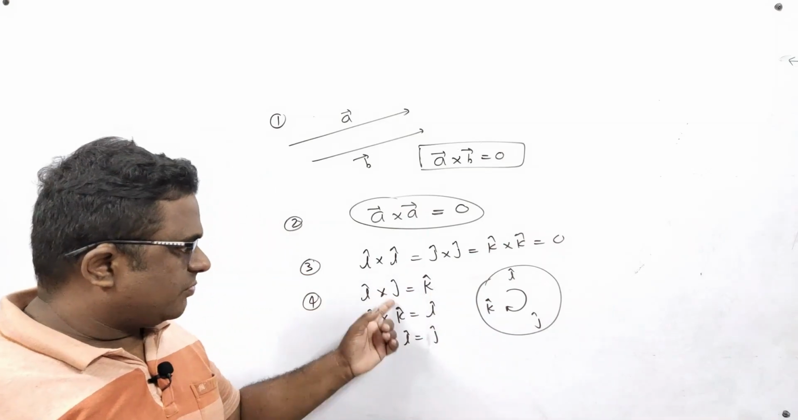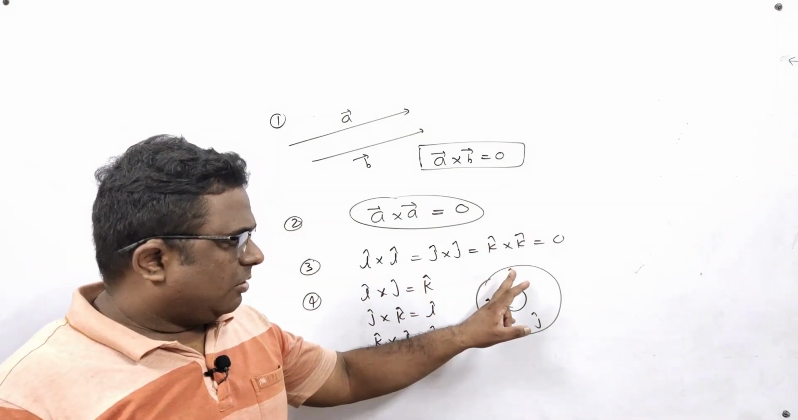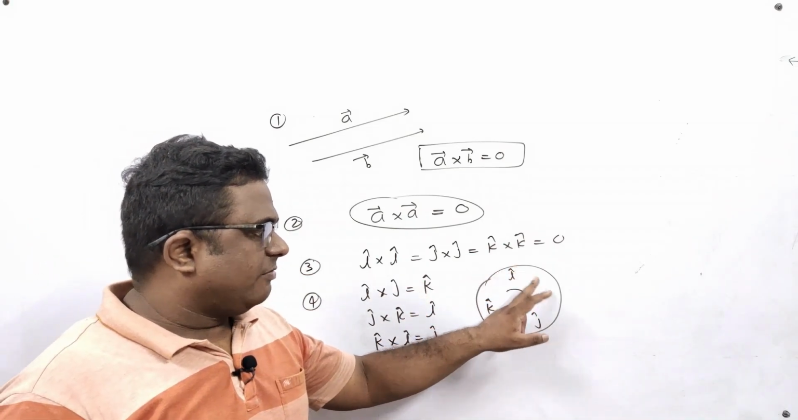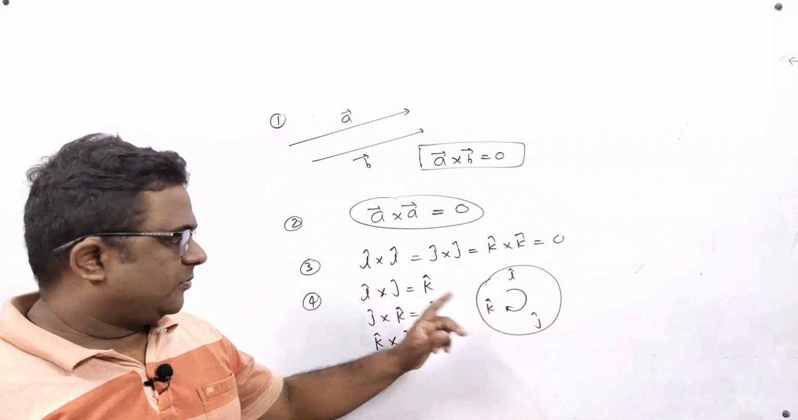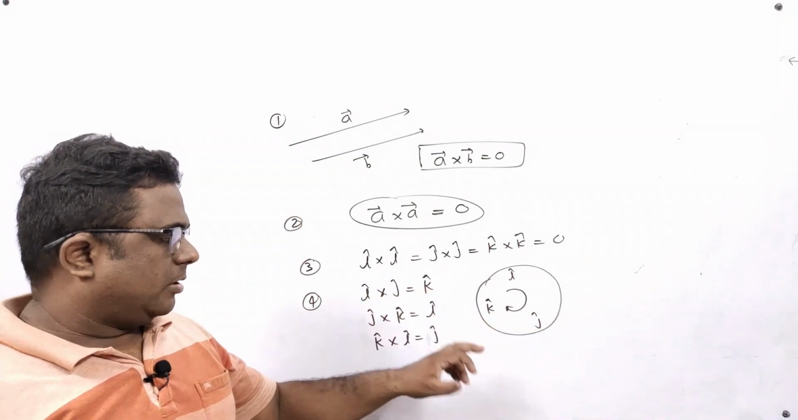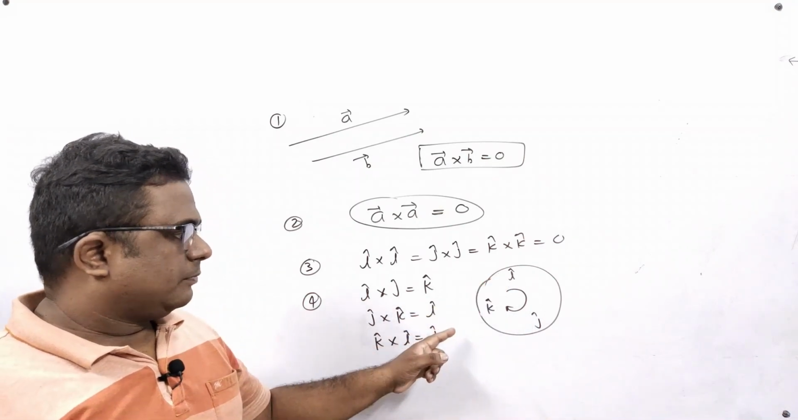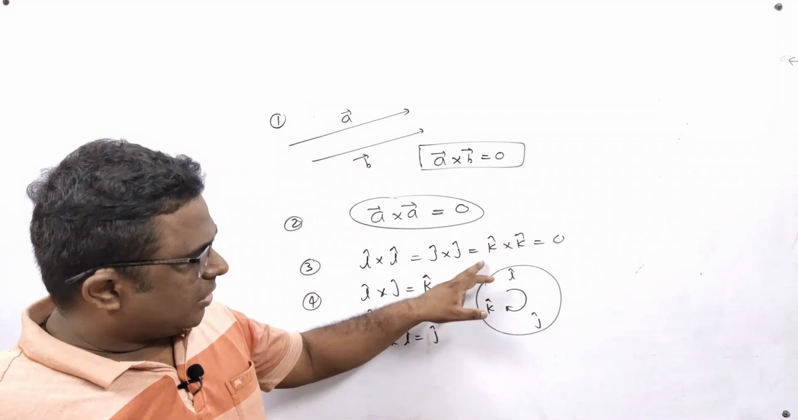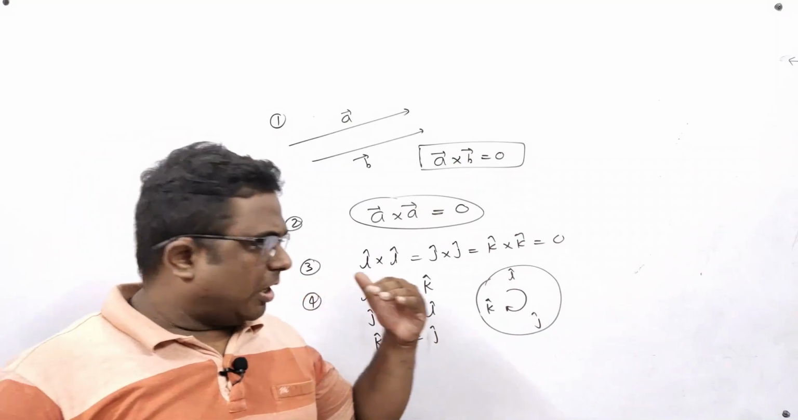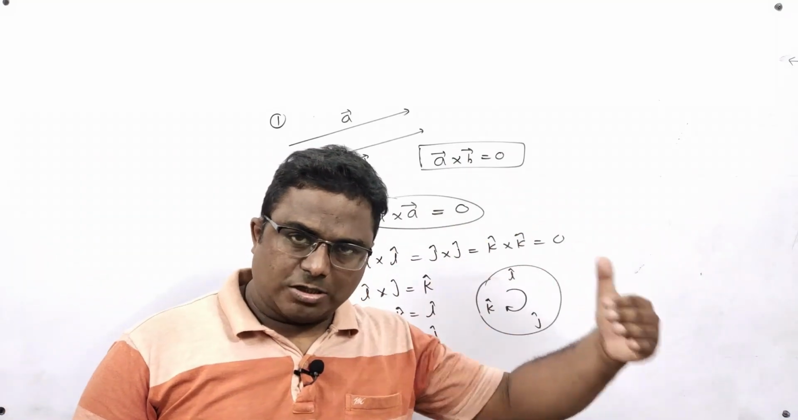How will you remember these formulas with the help of this circle now? If you do the cross product of i with j, then k will come. You can see here i cross j equal to k. If you do the cross product of j with k, then i will come. If you do the cross product of k with i, then j will come. So you have to rotate this circle in clockwise direction.